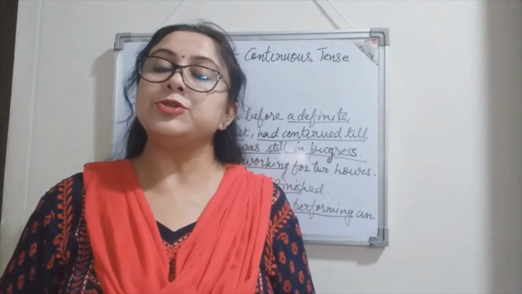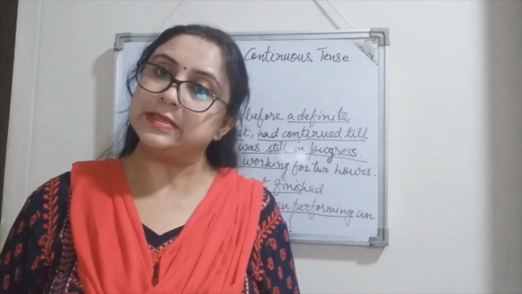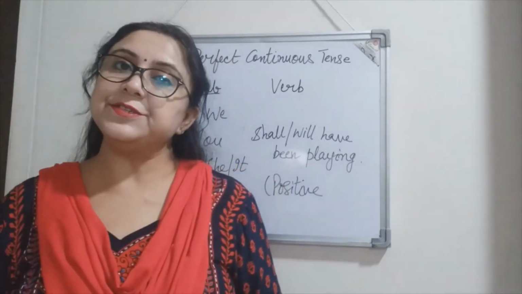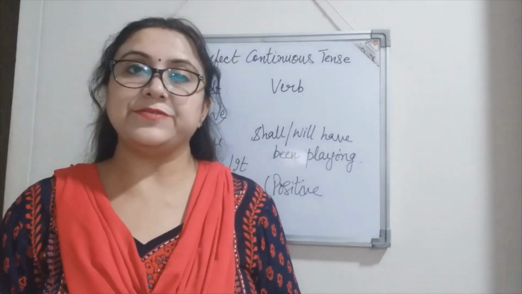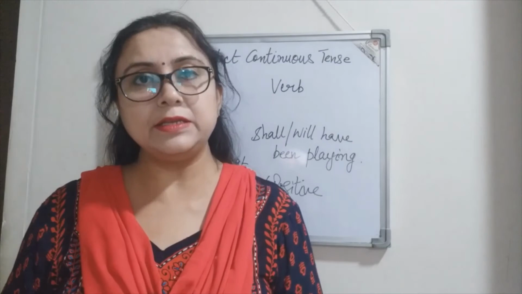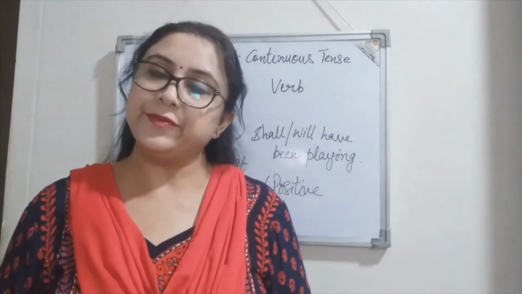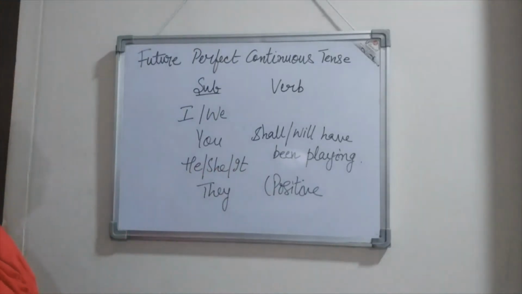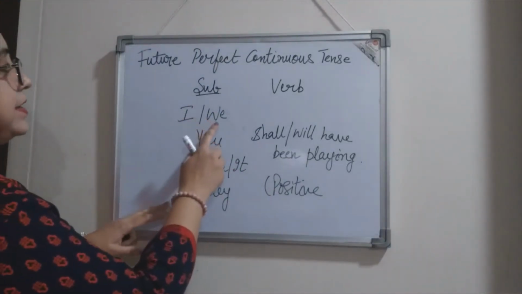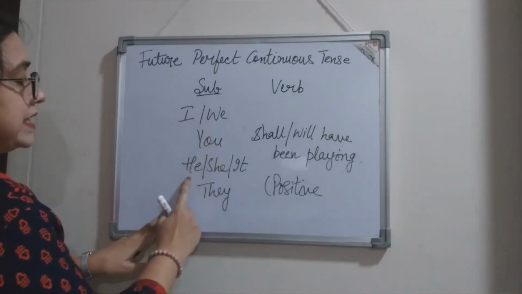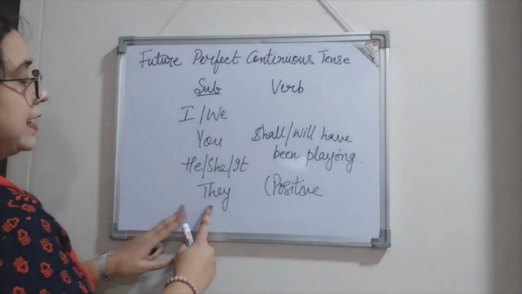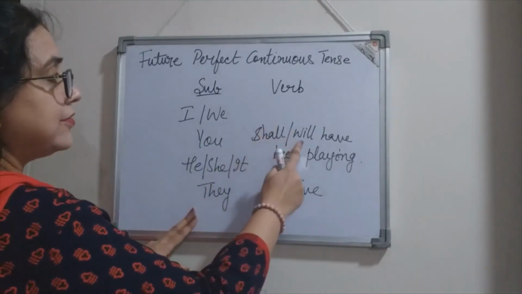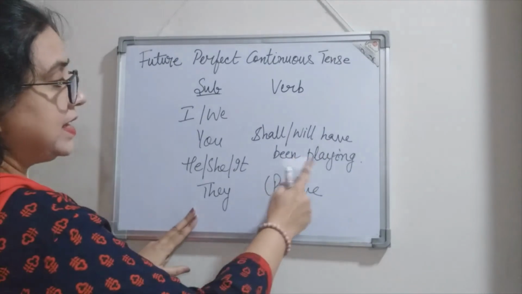Now moving on to future perfect continuous tense. Let us see the different forms, that is positive form, negative form and interrogative form of future perfect continuous tense. So the subject: I, we, you, he, she, it, they, and the verb shall or will have been playing.